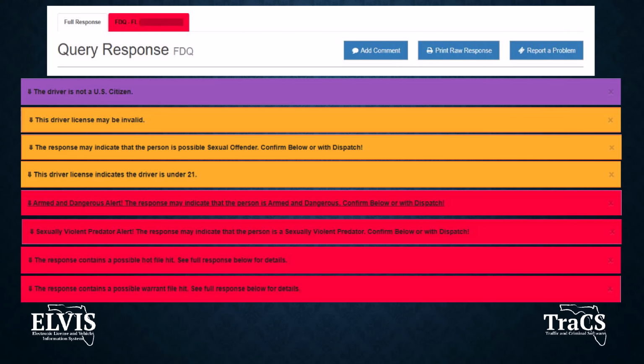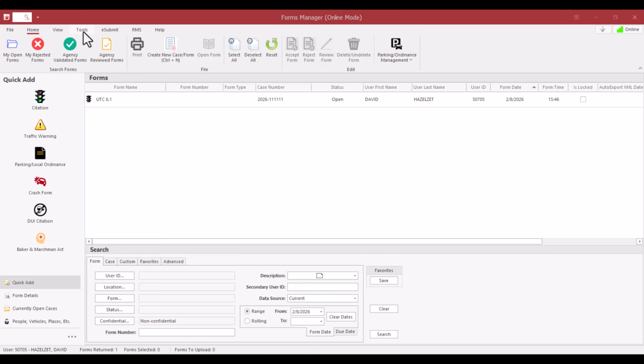When querying an NCIC FCIC, there's a number of hits that you may receive. This is a partial list of those hits. These hits are hyperlinks that if you click on them, it will take you directly to where the response is for that hit. Please verify that the information for the hit matches the subject, vehicle, or property that is associated with the hit.